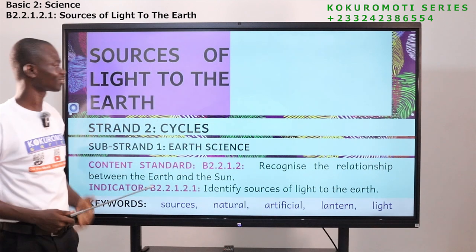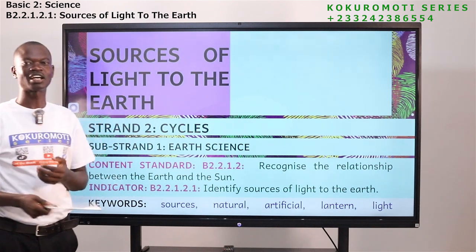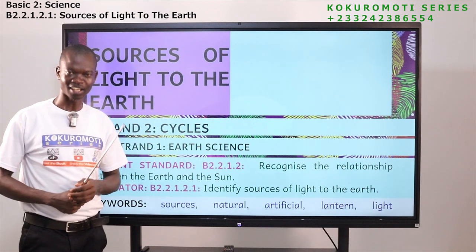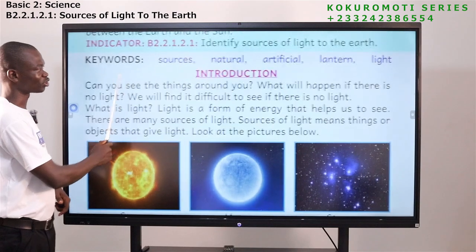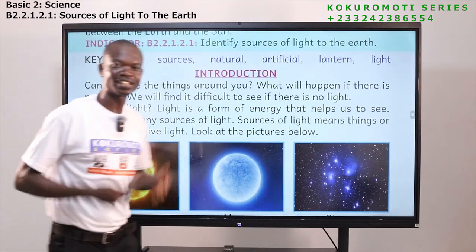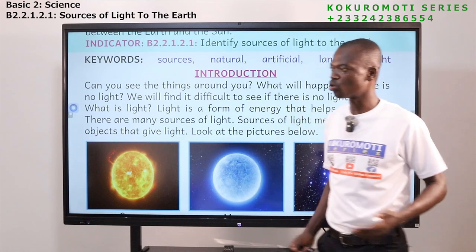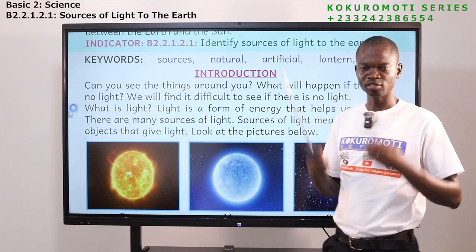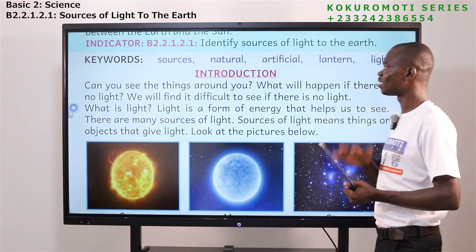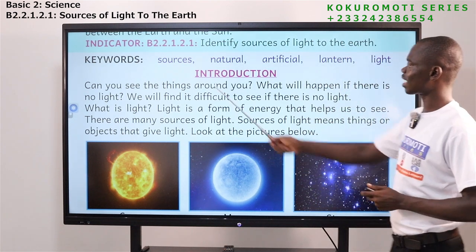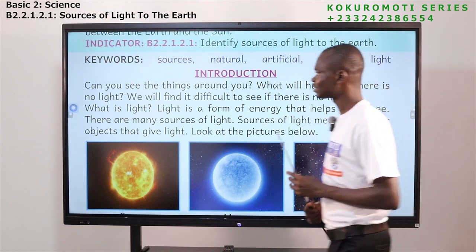So today we are going to look at sources of light. Where do we get light? Where do you get light? I will tell you where I get my light. You too, get yourself prepared and tell me where you also get light to do the things that you do all the time, during daytime, in the night, wherever you go and you need light. But these are words that we need to know how they are pronounced and their meaning.